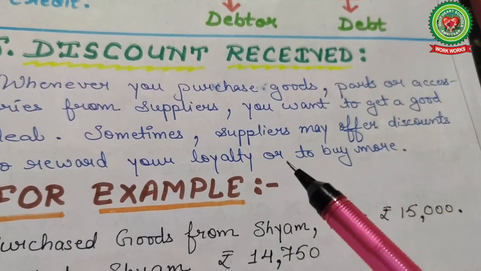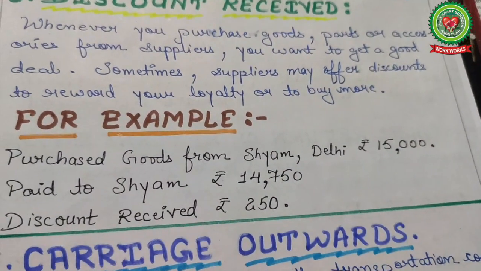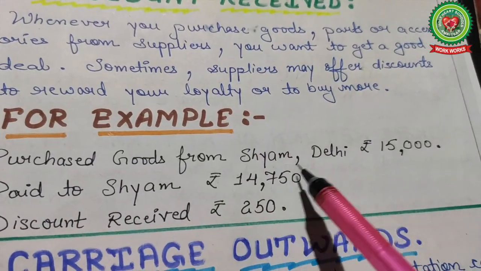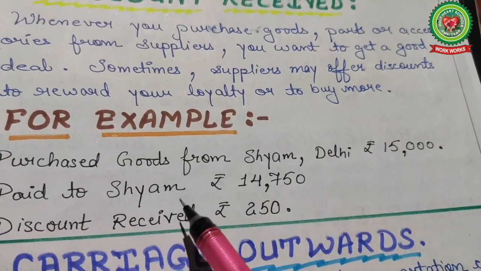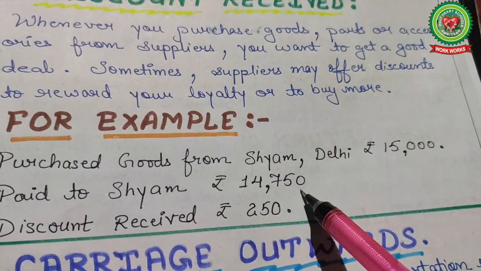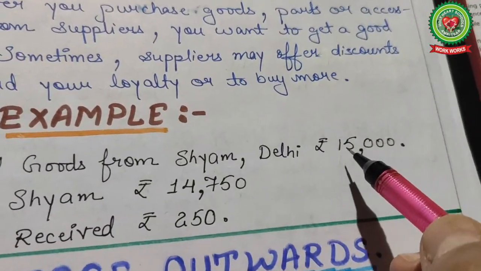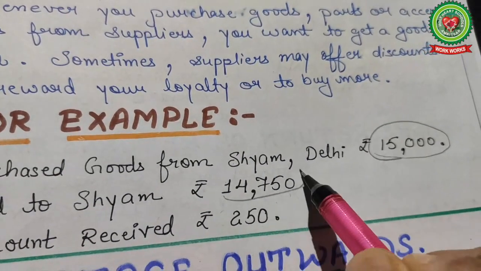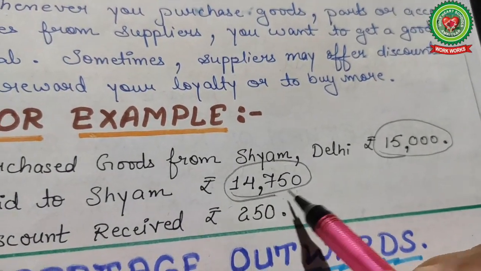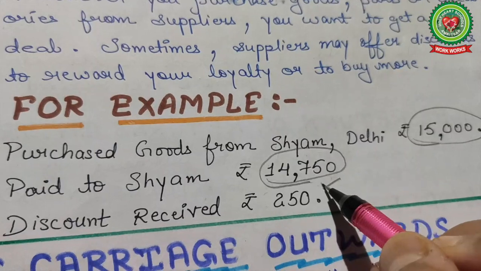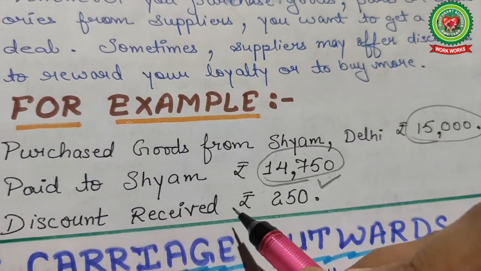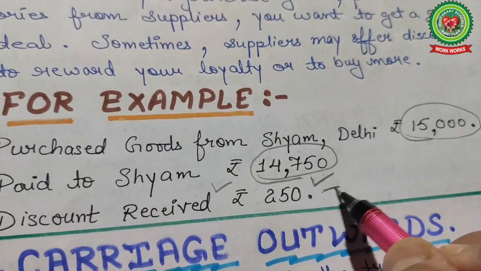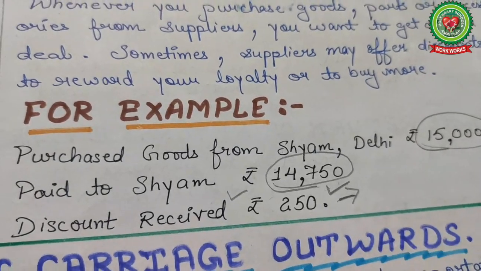With the help of an example, see: purchased goods from Sham, Delhi, for rupees 15,000, paid to Sham 14,750 rupees. Here your liability to pay was 15,000, but you paid 14,750, and the 250 difference is the discount you received. You paid less, that's why you received a discount here.